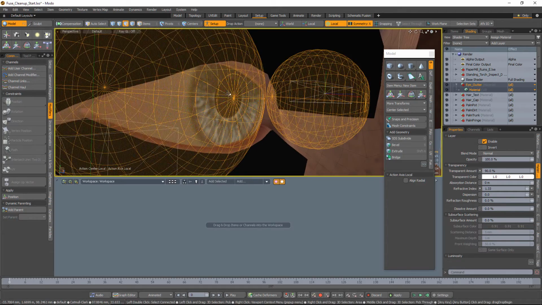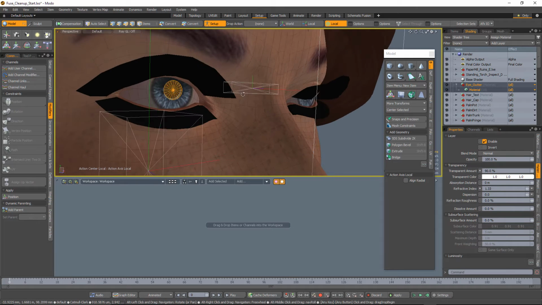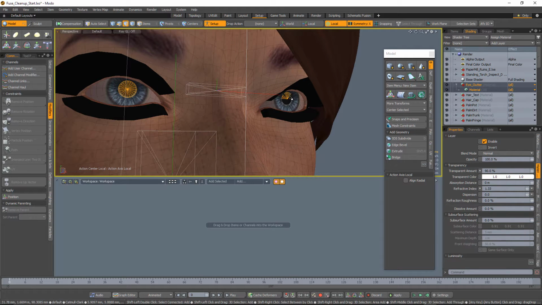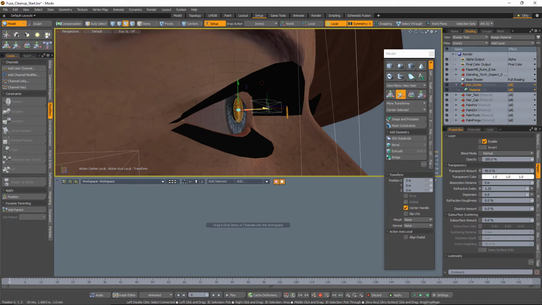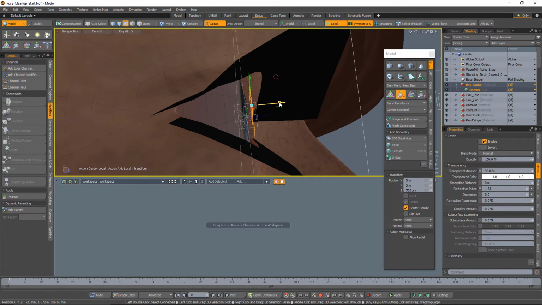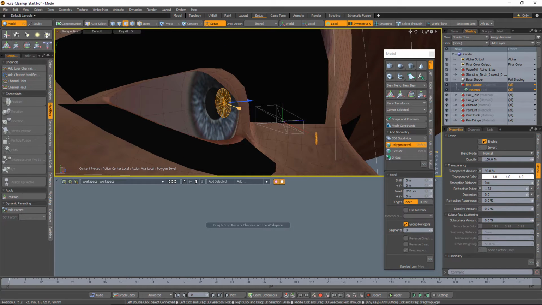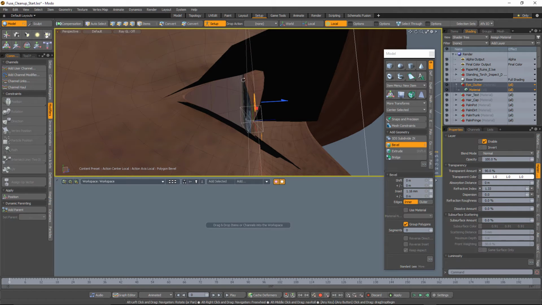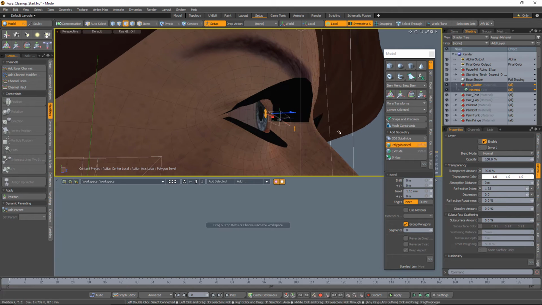And now we can go in here and I'm going to select just these polygons here and the same ones on the other side. And we're just going to pull these out just a little bit. And we may need to also bevel and pull this bevel in just a little bit. And now what we're getting is this outer lens part of the eye. Now this should give us something that's pretty decent.